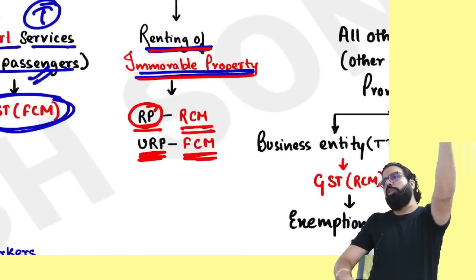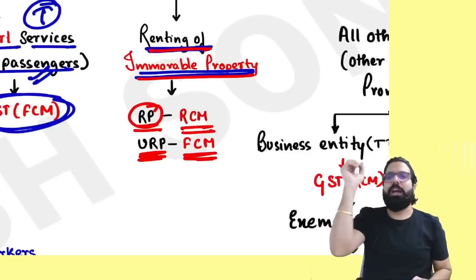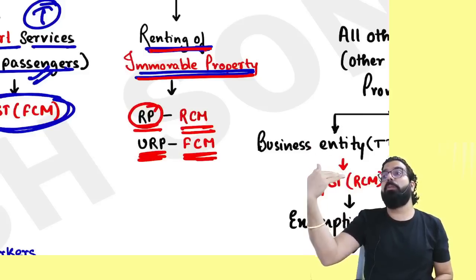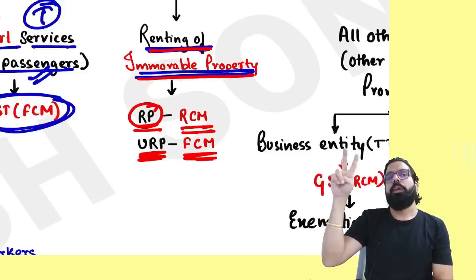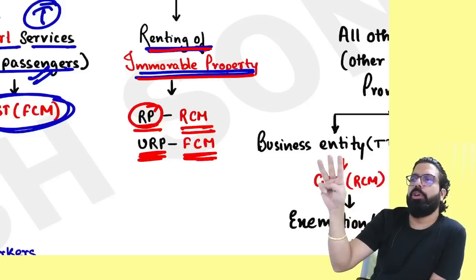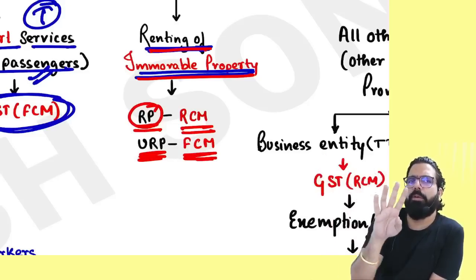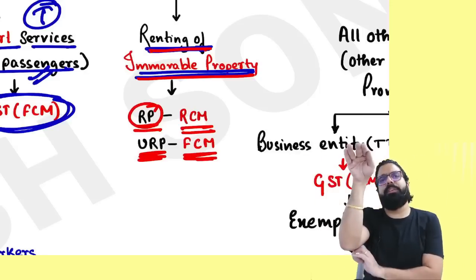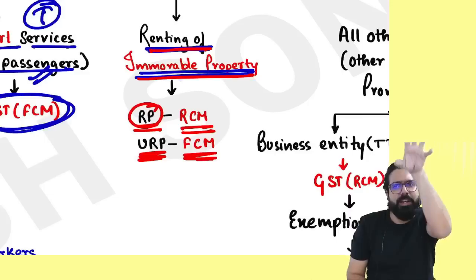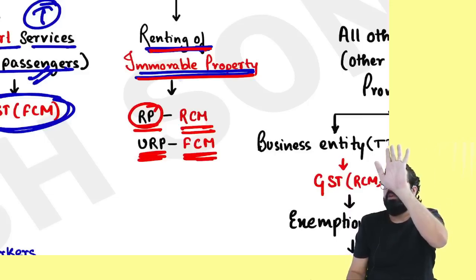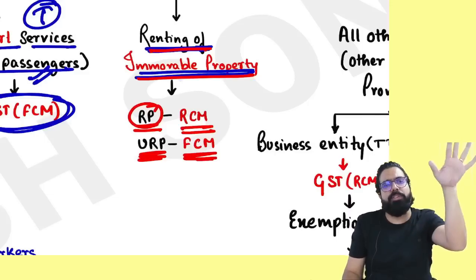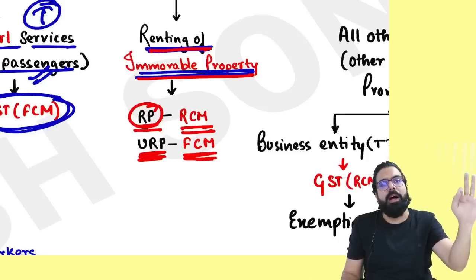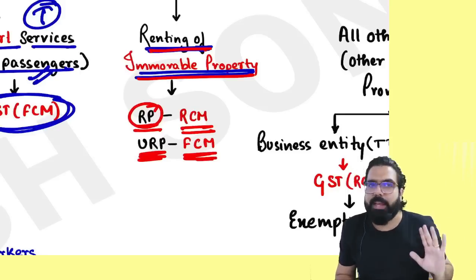In government, the first service I told you was post service. Post, PIBO. Post, inland letter card, book post, ordinary post, envelopes weighing less than 10 gram. Taxable or exempt? Exempt. Other services, forward charge. Aircraft or vessel related service, forward charge. Indian Railway, forward charge. Transportation, forward charge. Renting, registered person, RCM. Unregistered person, FCM. Can I go ahead, everyone?